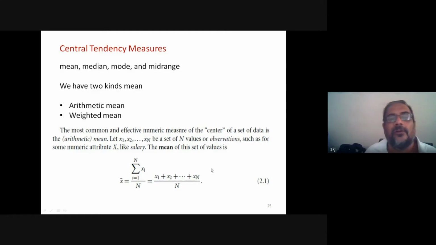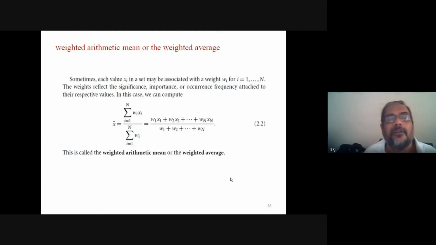And it is also called mean. Second, we have weighted mean. Suppose some data item has more important information compared to the other. So we want to say that this data has more weightage. Okay, so if we have such kind of data, then the mean is defined differently, and that is called weighted mean. So weighted mean is simply this equation.